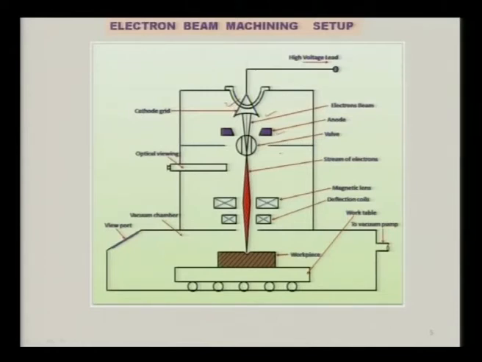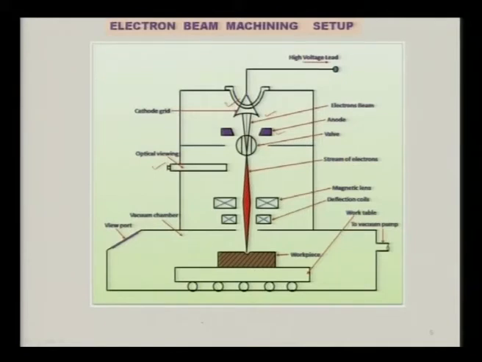Here is the optical viewing device through which you can see the beam of the electrons passing through, and then there is a magnetic lens, with the help of which you can concentrate this particular beam on the workpiece.